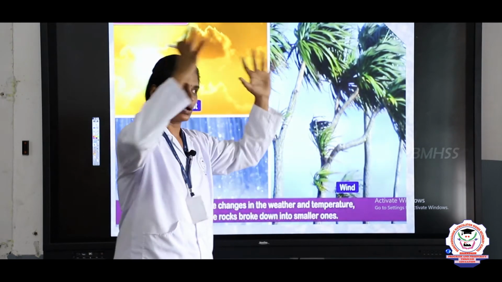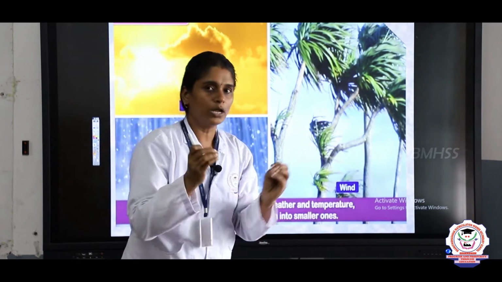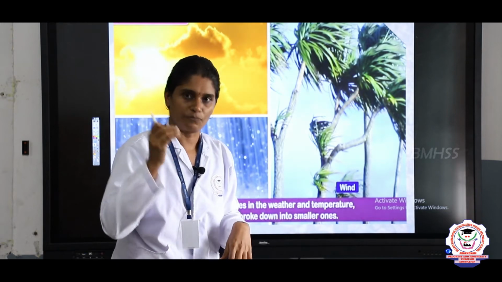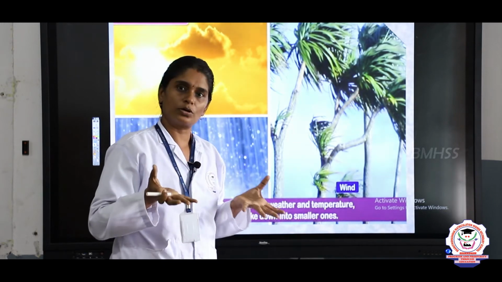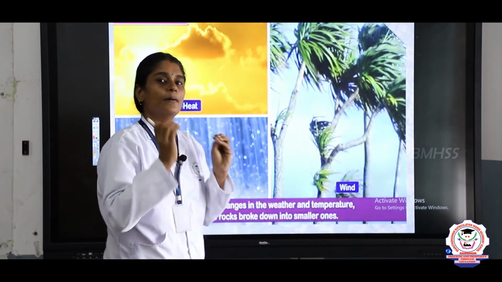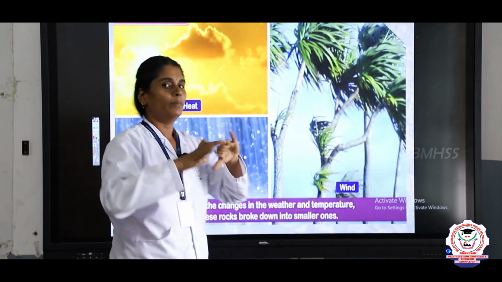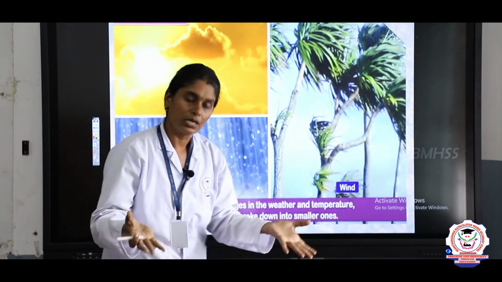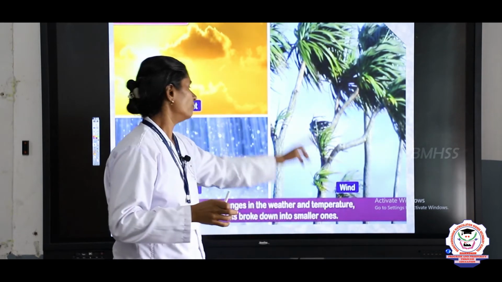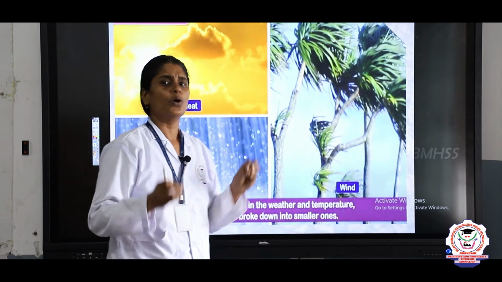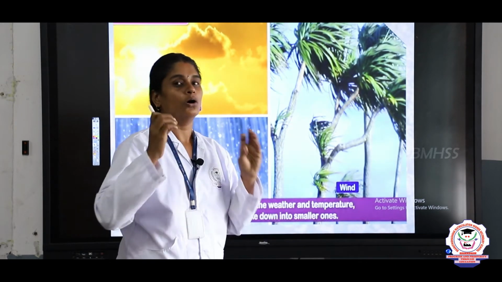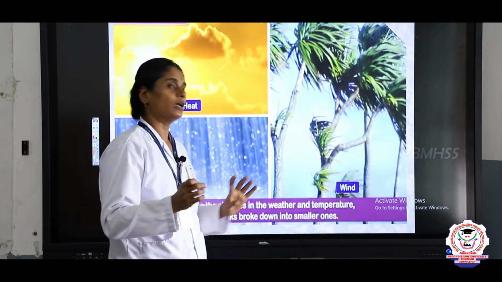When big rocks are broken down into smaller particles, the soil is formed. How are these rocks broken down into smaller particles? Yes, soil is formed by the breaking of larger rocks with the help of heat, wind and rain. Due to high temperature, heavy rain or heavy wind, the rocks are